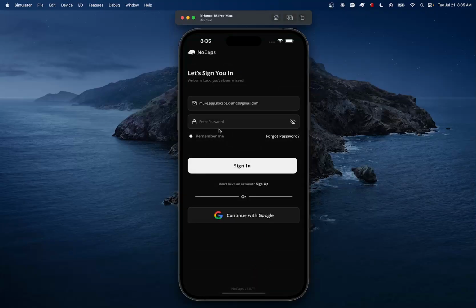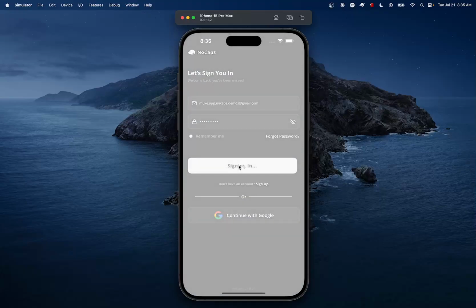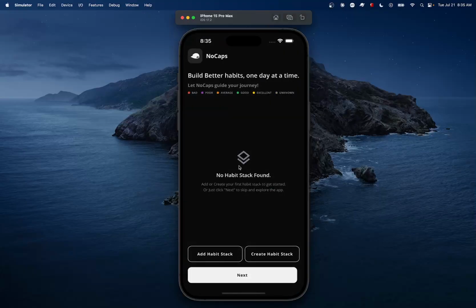The first thing that you notice when you log into the application and when you want to sign in, you'll see that you have two ways to log in. You can either sign up with your email, or you can log in directly with your Gmail account. And in the future, we are planning to add more ways to log in. All right, I'm logged in.